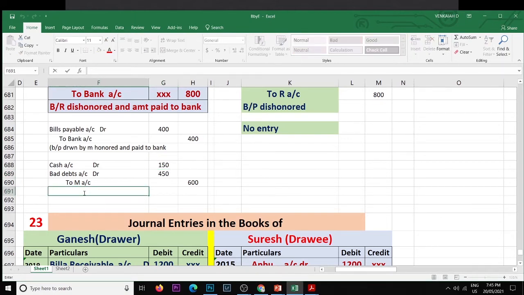So we record 25% of the due 600 as recovered and the balance as bad debts.